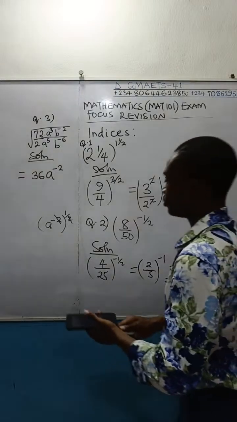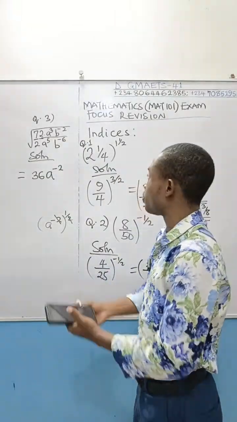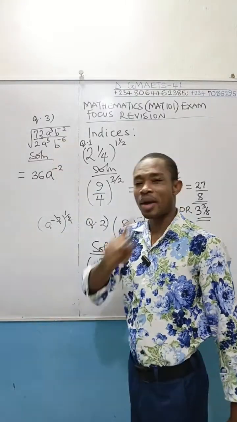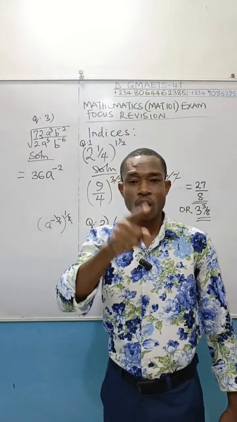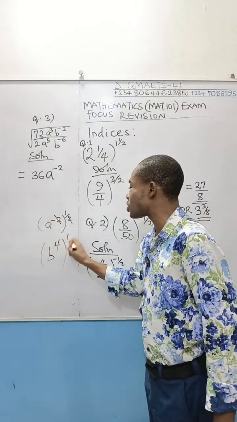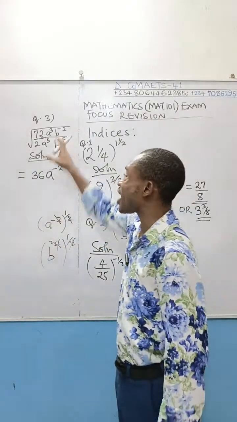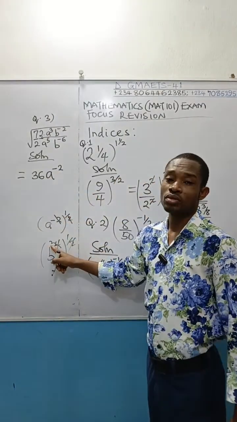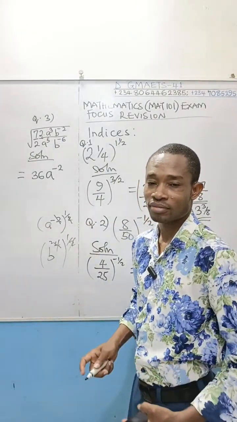Okay, let's move on. Then come to B and do the same thing. This is B raised to power minus 2 divided by B raised to power minus 6. Apply the division law of indices. Move this minus 6 up. You are going to get minus 2 plus 6, which is equal to 4. Then if this is B raised to power 4, remember that square root means raised to power half. These 2 will divide this 4 to give you power 2. Meaning that what you have here is 6a raised to power minus 2, b raised to power 2. That is what you have. There is no need of punishing yourself with that square root stuff.